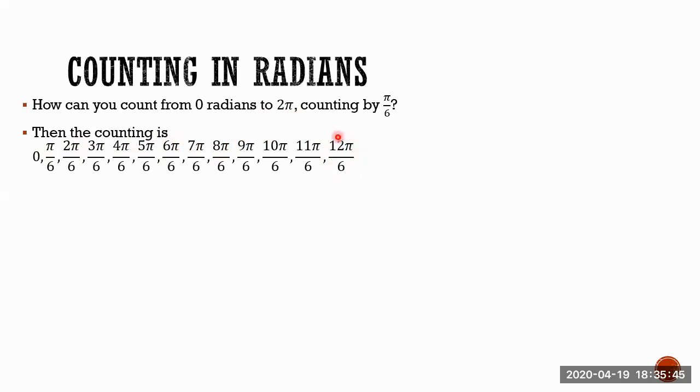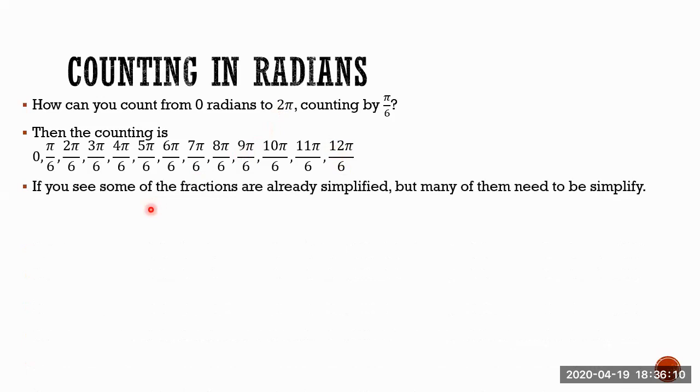Of course, you can continue counting 13 pi over 6, 14 pi over 6, but I ask you to conclude at 2 pi radians. So I'm sure here we fit the 2 pi radians, because 12 pi over 6 can be simplified. The simplest form of this will be just 2 pi. Okay, we're going to see it right now. If you see, some of the fractions are already simplified, but many of them need to be simplified. Which ones? For example, that one.